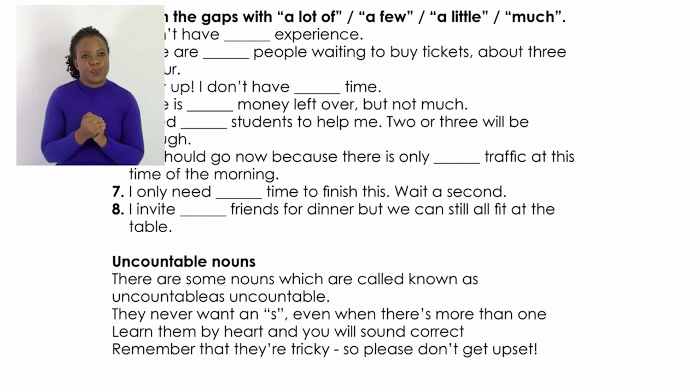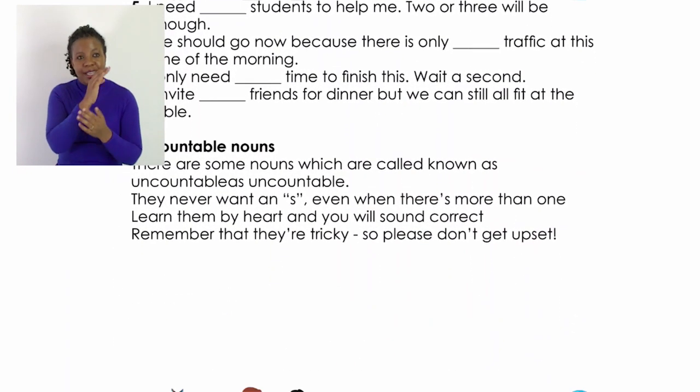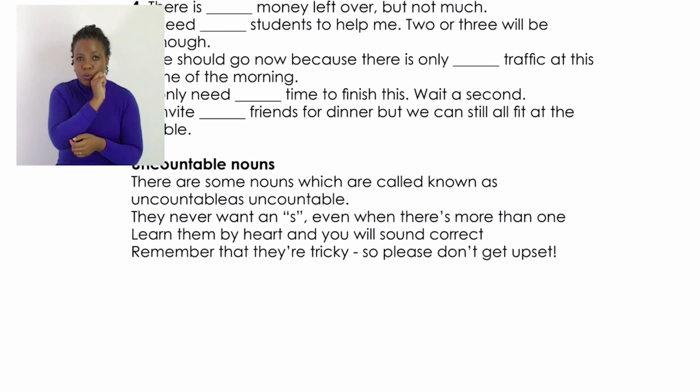Right, the last part is about uncountable nouns. Let's take note of that. There are some nouns which are called, there is another problem again there. It says which are called known as. That is wrong.